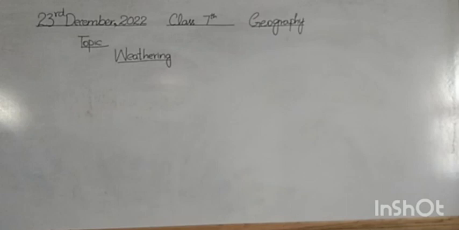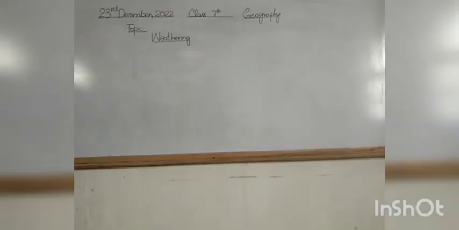So now we will start our topic, that is weathering. How weathering occurs and what is actually weathering. So we will start from here.